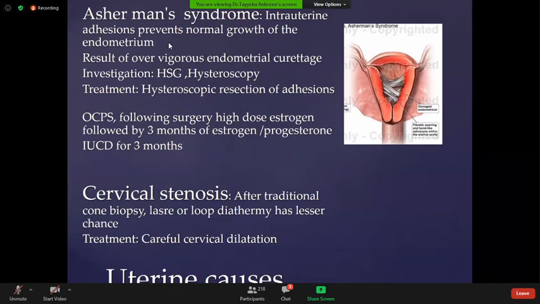Asherman syndrome. As the diagram shows, there are adhesions in the uterine cavity. These intrauterine adhesions prevent the normal growth of the endometrium.